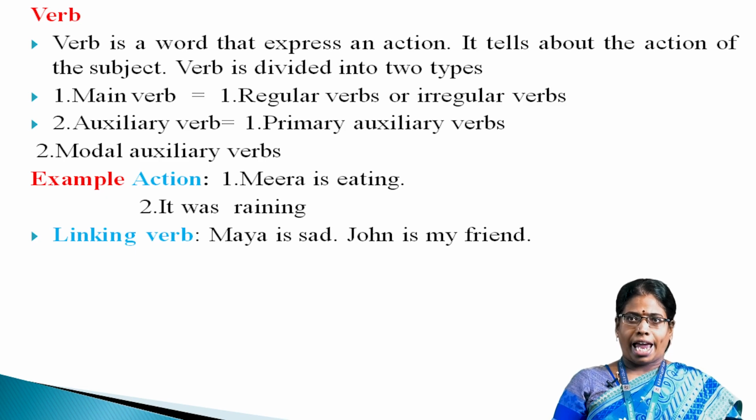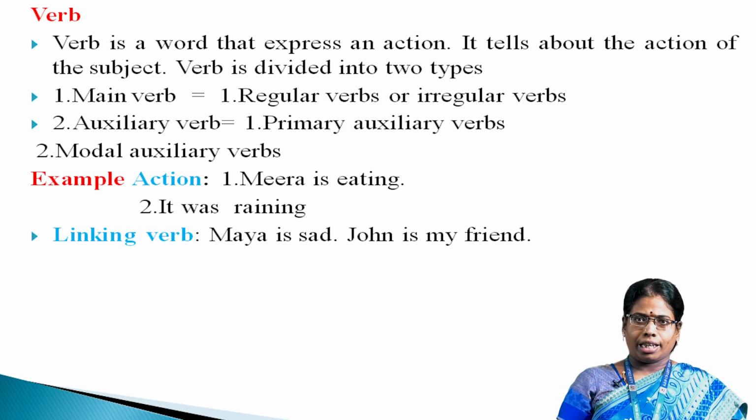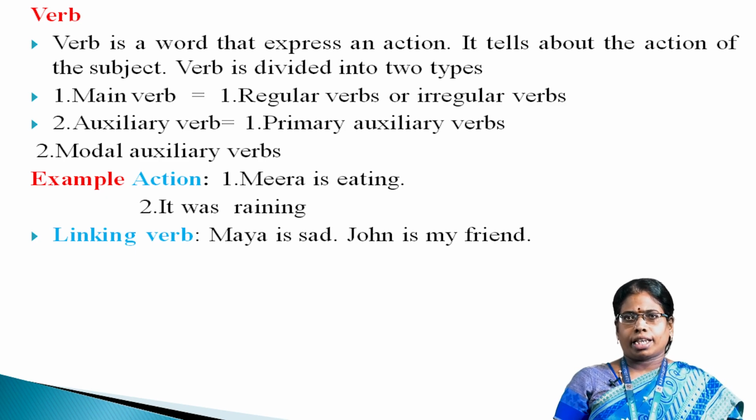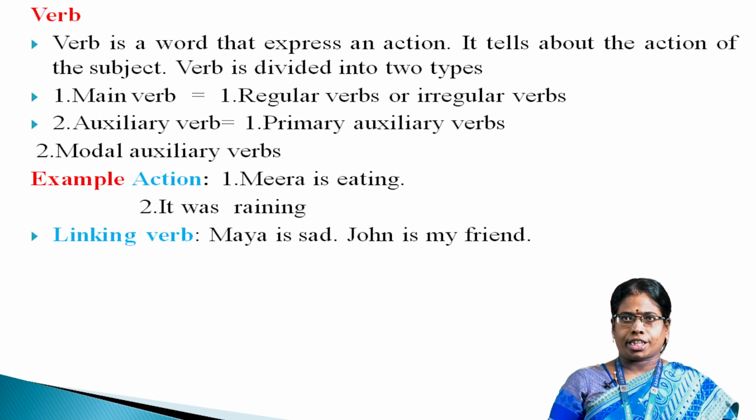For example, action. Mira is eating. It was raining. And then linking verb. That is, Maya is sad. John is my friend. We can see in general about a transitive verb.